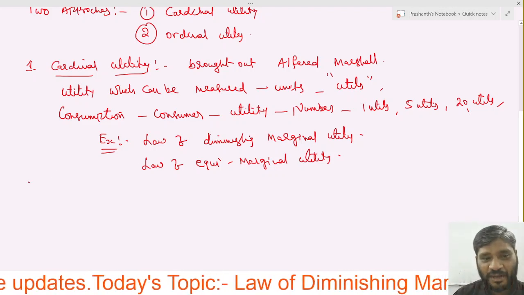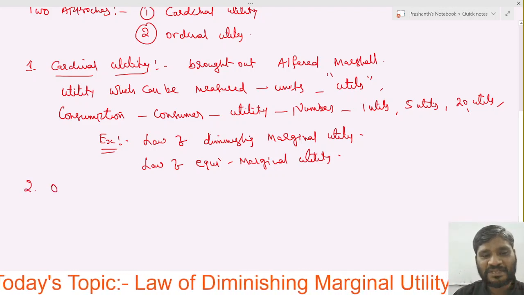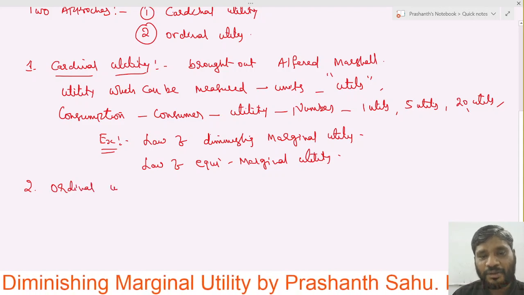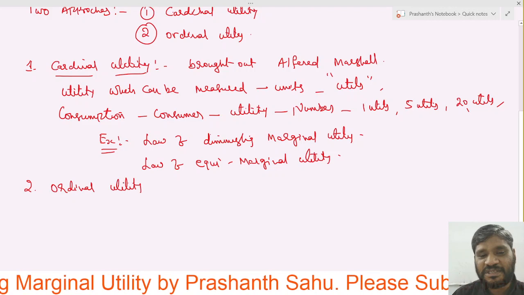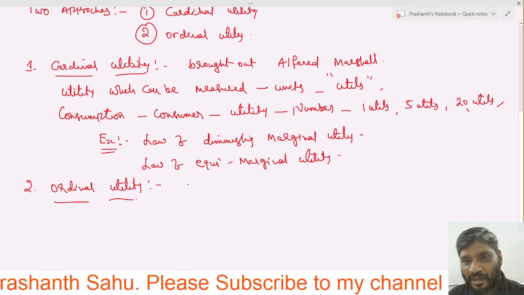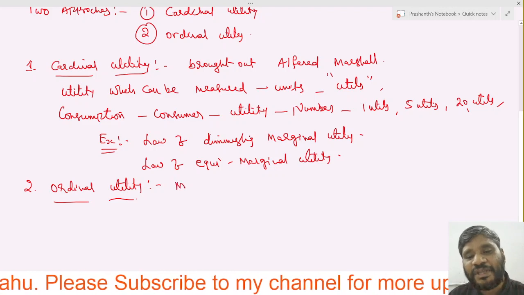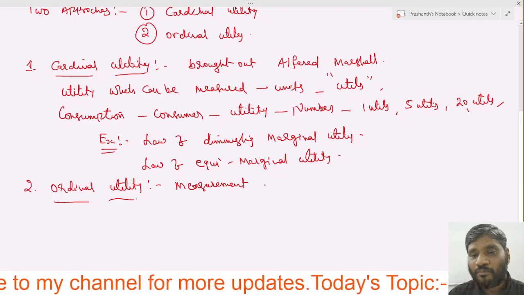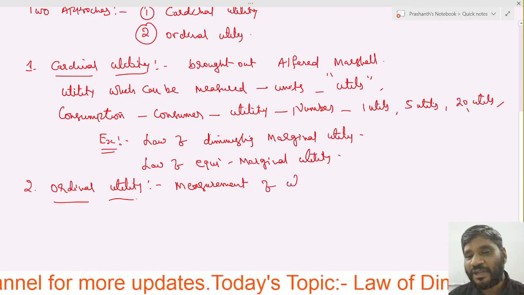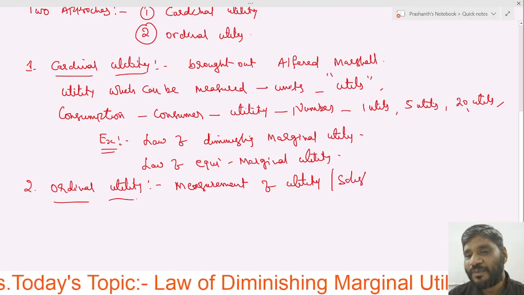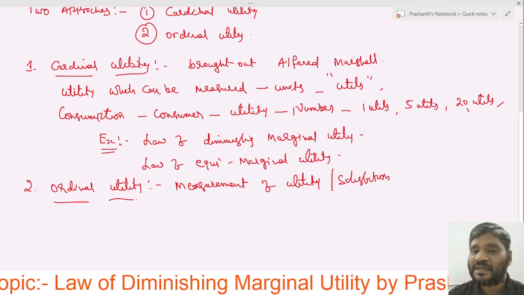In the same way, number two is ordinal utility. So what is this ordinal utility? Let us see. This is also used for the measurement of utility or satisfaction, and it is also helpful to measure satisfaction.